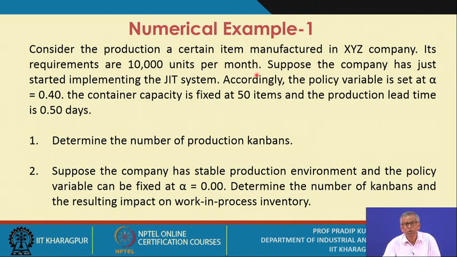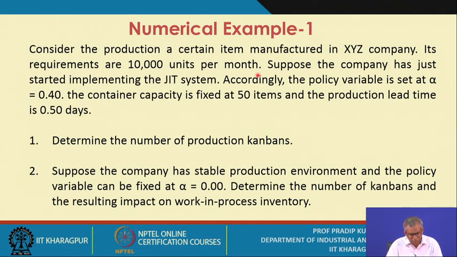If you refer to the discussions in the previous lecture sessions, you might have noticed that we have mentioned that the average demand is to be known, and initially we do not consider the demand to be a variable. Is it okay? So the 10,000 units per month is considered to be the average demand. We are not considering the standard deviation of the demand.